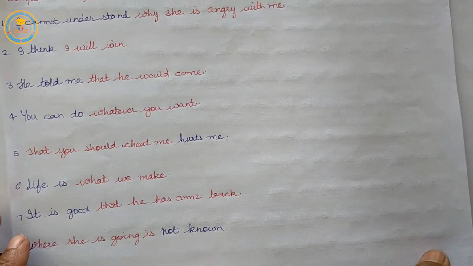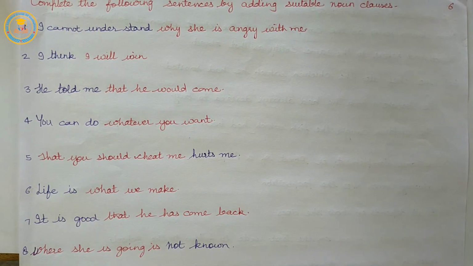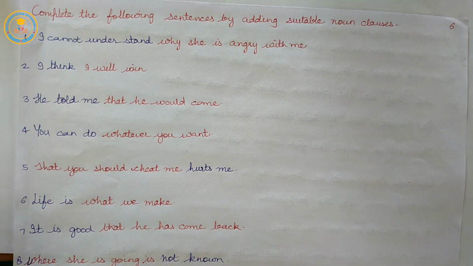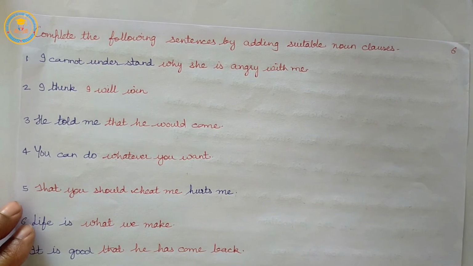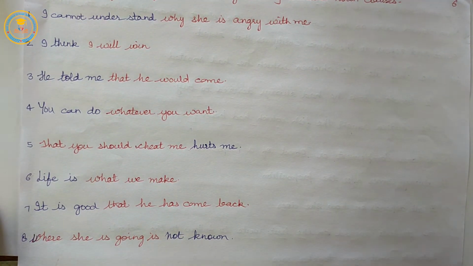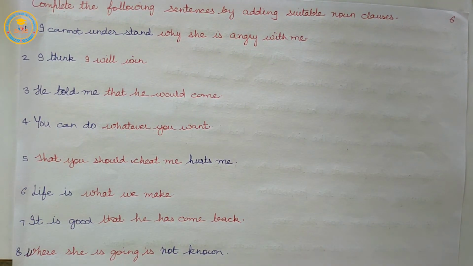So, now that we have seen the functions of noun clauses with examples, we will go through the types of noun clauses in our next session. But before that, we will go through some exercises to understand the noun clause and its types and functions.